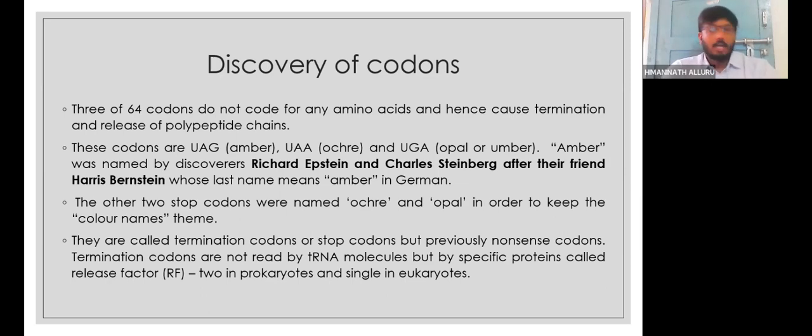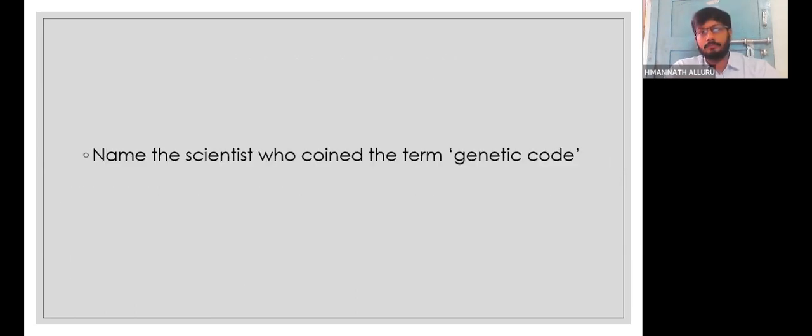There are two release factors present in prokaryotes. The reason for two release factors is that they have this kind of operon concept, so there is always a need for two release factors. Whereas in eukaryotes we have only a single release factor, because mostly our polypeptides are continuous in nature. The eukaryotic organisms have a single release factor, whereas the prokaryotic organisms have two release factors.